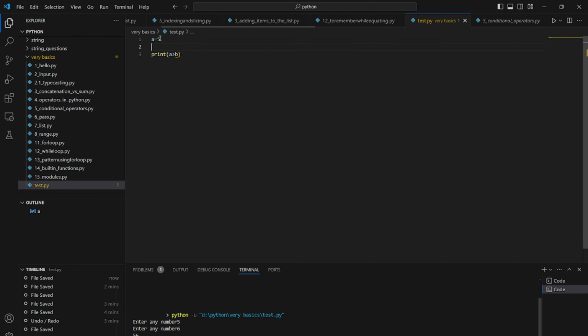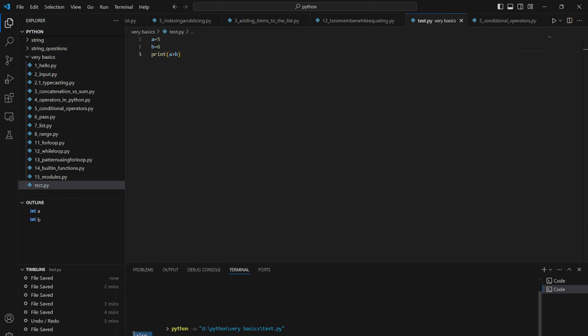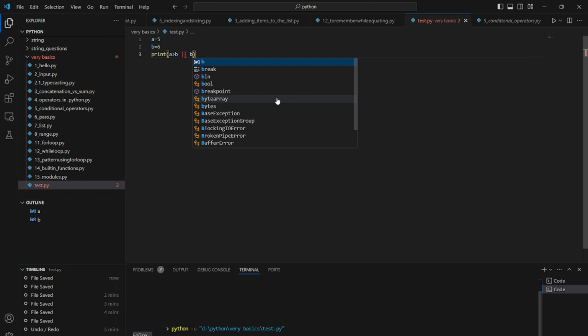A equal to 5 and B equal to 6, print A greater than B, it is false. So these comparison operators will give result in true or false. And the other is if we use this one, A or B less than A. So this is an or statement or comparison. Okay, it is a conditional operator, I think.